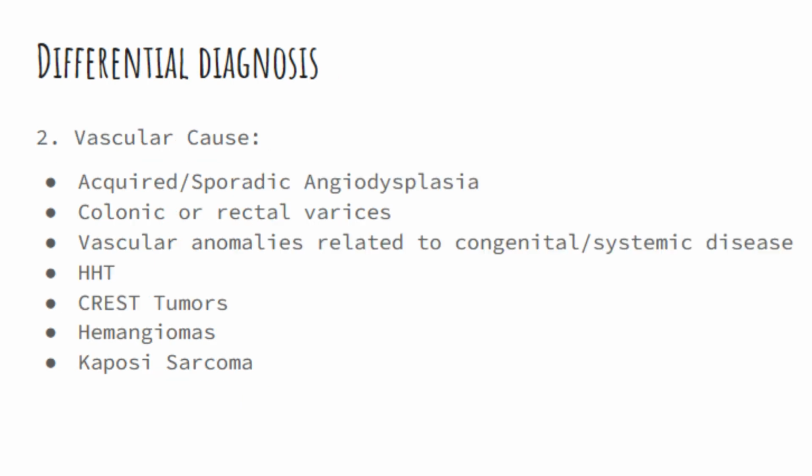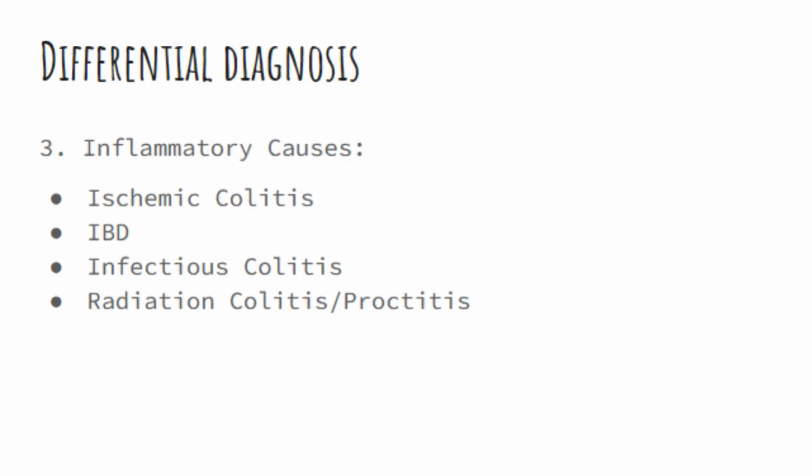Number 2. Vascular causes: acquired, sporadic angiodysplasia, colonic or rectal, versus vascular anomalies related to congenital or systemic disease, HHT, CREST, tumors, hemangiomas, Kaposi sarcoma. Number 3. Inflammatory causes: ischemic colitis, IBD, infectious colitis, radiation colitis or proctitis.